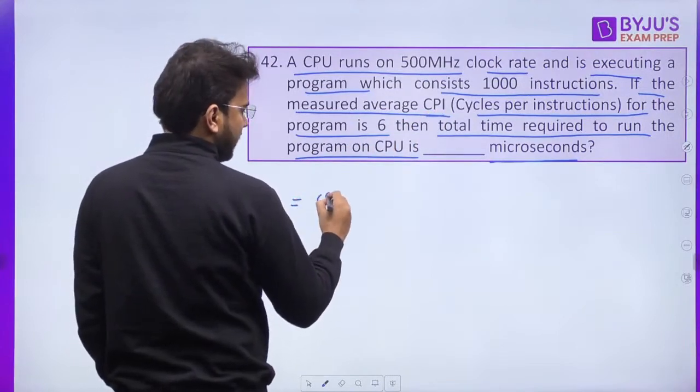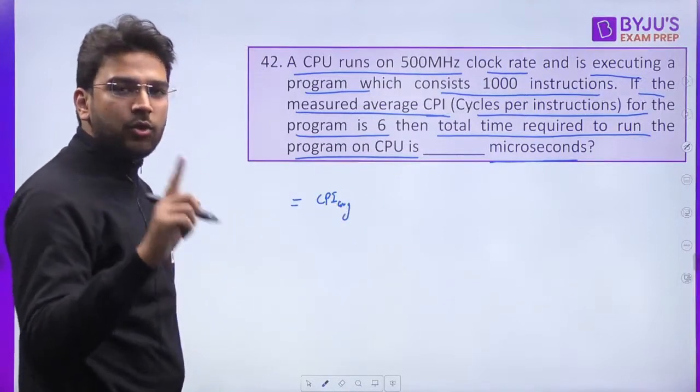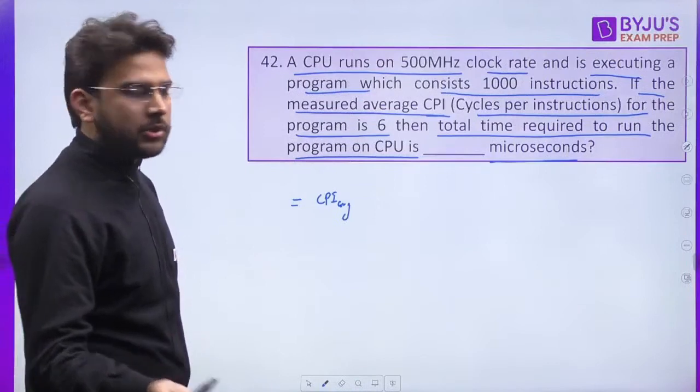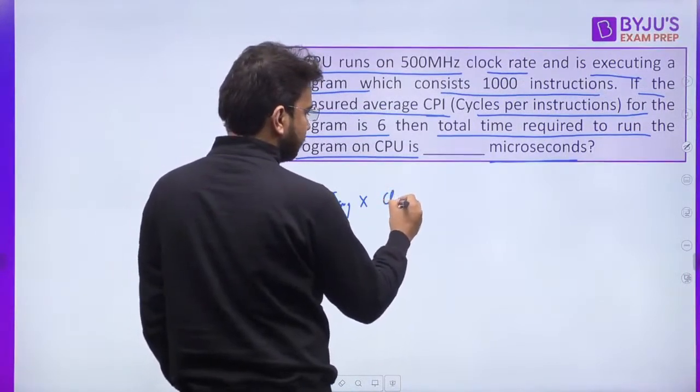So with average CPI, we can find the time required to execute one instruction, and then we can find it for 1000 instructions. For one instruction, it is CPI average into clock cycle time.